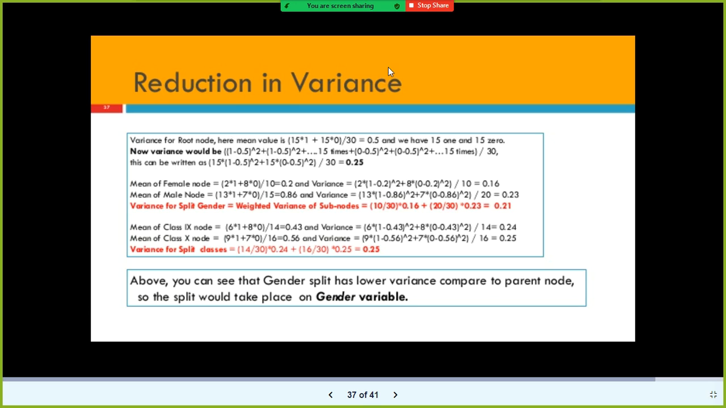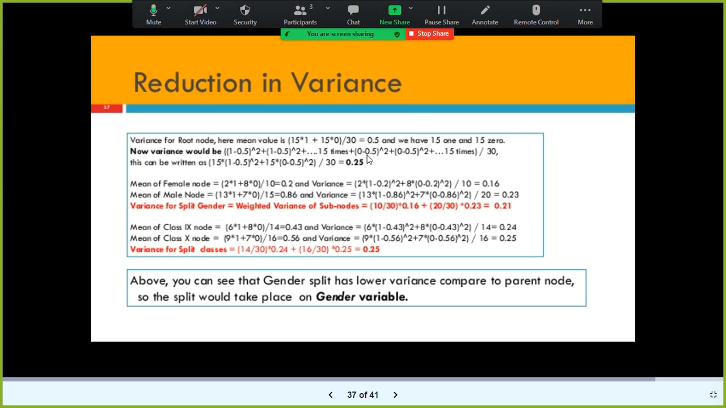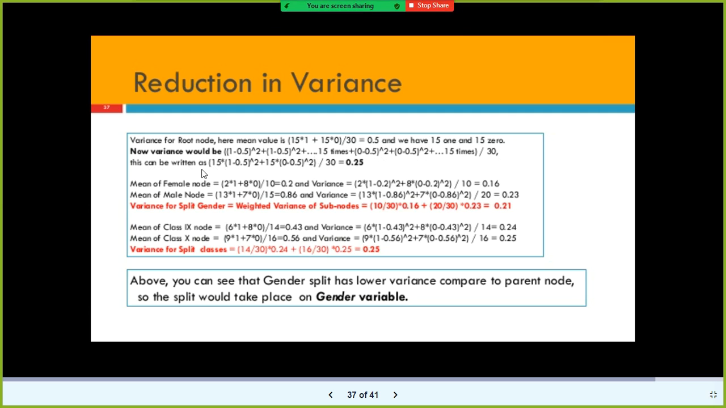Now we need to find out the variance. Each student, I say 1. All the 30 students, let's say if you write 1 1 1 1 1, right? So 1 minus the mean value, x minus x bar whole square, plus 1 minus 0.5, and those who do not play cricket, 0. 0 minus 0.5 whole square. Finally, you get 15 into 1 minus 0.5 whole square, 15 into 0 minus 0.5 whole square, and you get 0.25, the same thing.